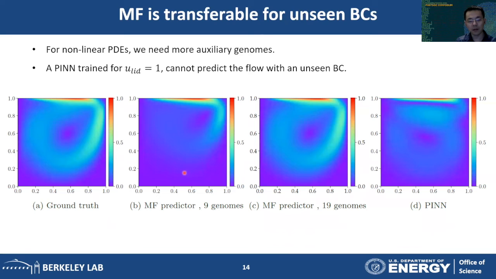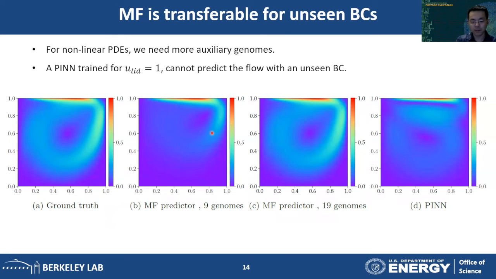For our first test with the Navier-Stokes system, we chose a domain that is 4 times larger. This domain has similar flow features compared to what we used in training, but with a different boundary condition. Now we see that when we use 9 genomes, which is the same number of genomes we used for the Laplace equation, the solution is not accurate enough.